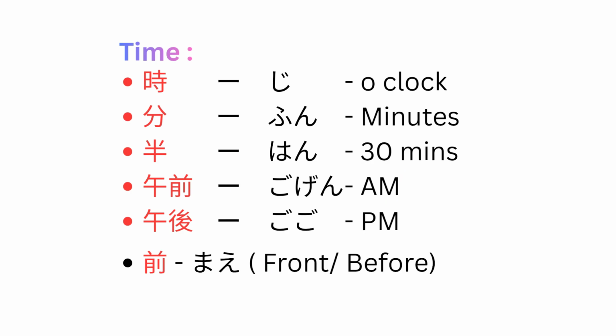This is the time kanji, the most important. Ji, o'clock. You have to remember it. Fun is the kanji of minutes. This is the kanji of Han, which means 30 minutes. For example, if it's 3:30, you will say Sanji Han. Another one is Gozen, AM. Gogo, PM. So here we used Zen.